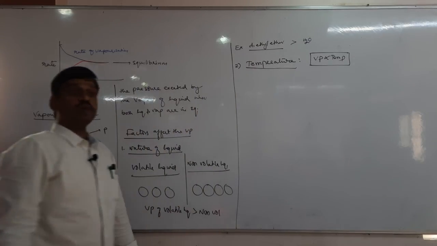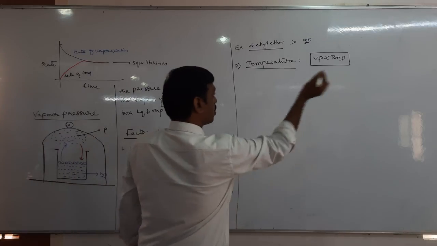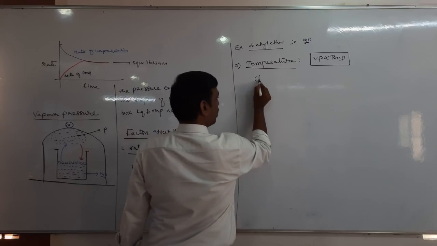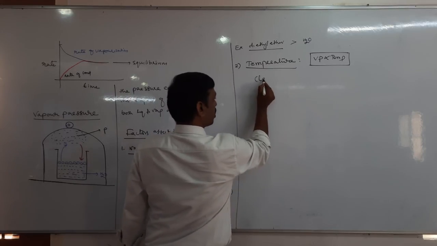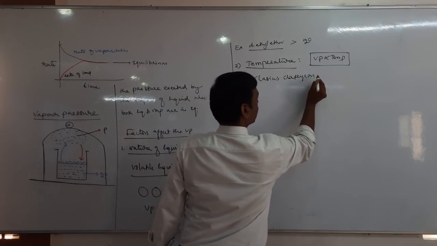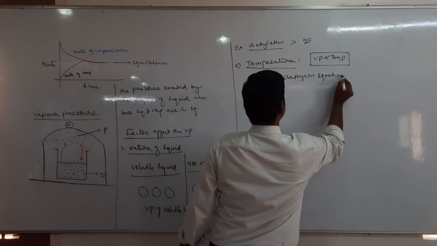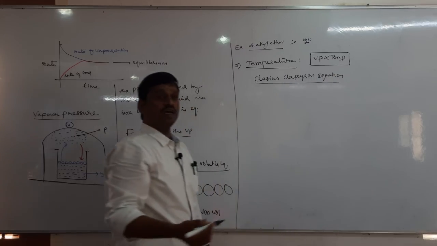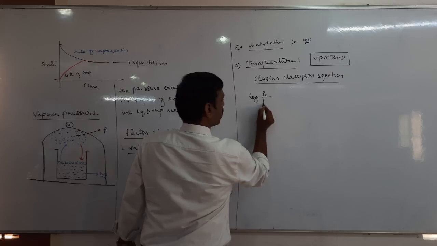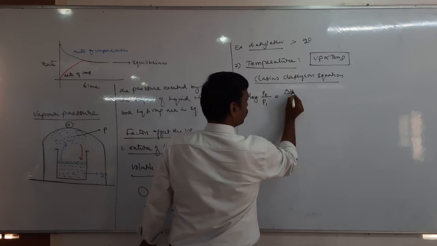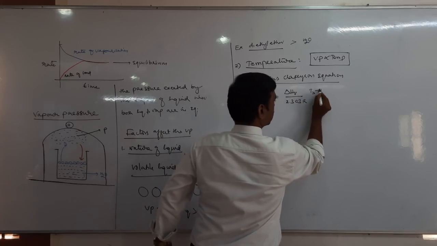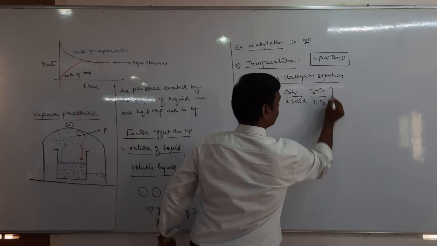But the relation between vapor pressure and temperature is given by the Clapeyron equation, which I think you might have studied in physics. This Clapeyron equation gives the relation between vapor pressure and temperature: log P2 by P1 is equal to delta HV by 2.303 R into (T2 minus T1) by (T1 into T2).